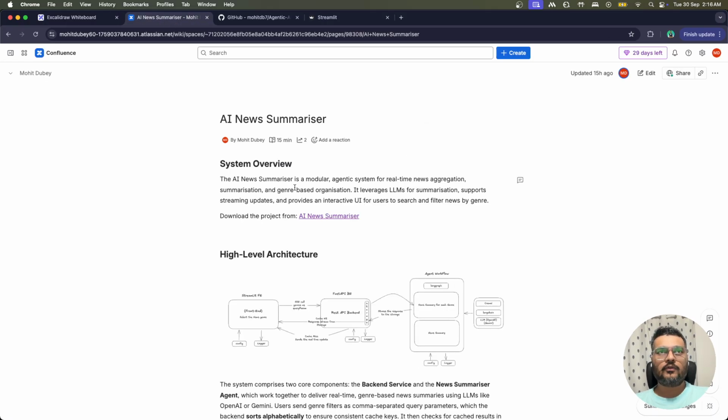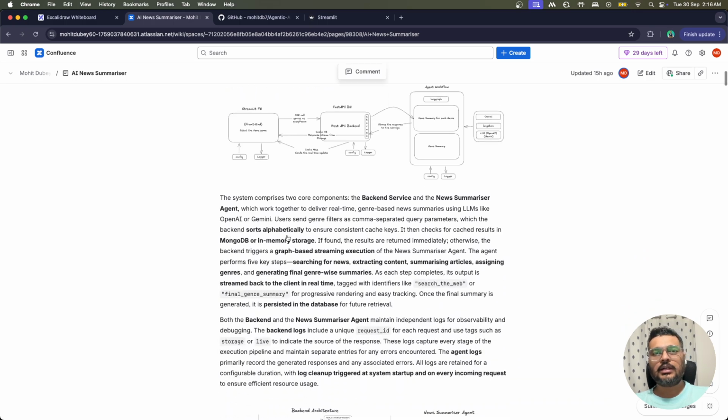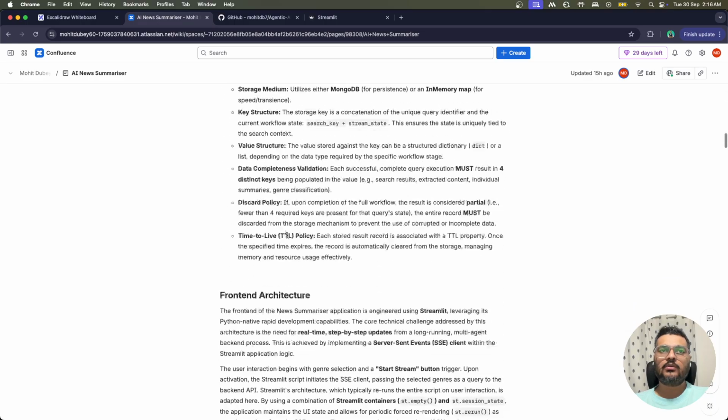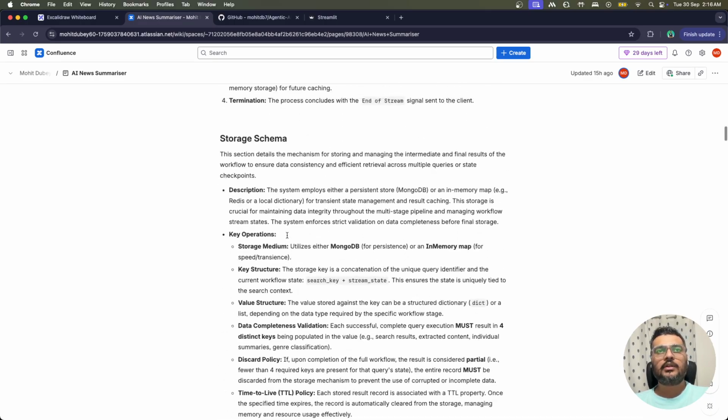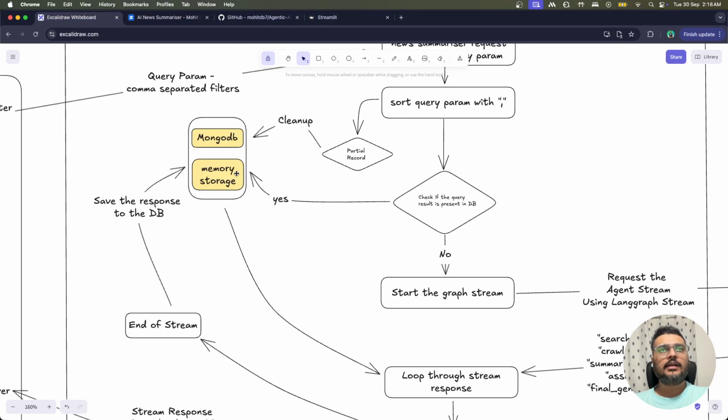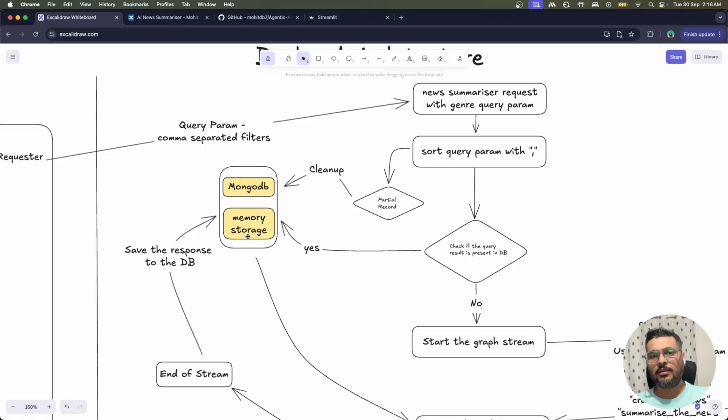Here is the technical doc for you, which gives you all the things that we have discussed, and you will be able to read through it and understand what I have done. One thing I forgot to mention is that in the backend architecture, you might have noticed there are MongoDB and in-memory. You can use either of these. Since the memory use case is not very big, because we are not storing for each and every user, but rather for each genre combination, which is a finite set, in-memory works perfectly fine for us.